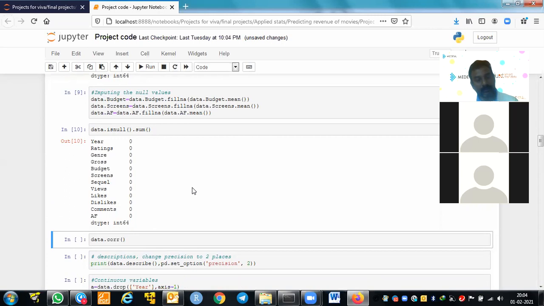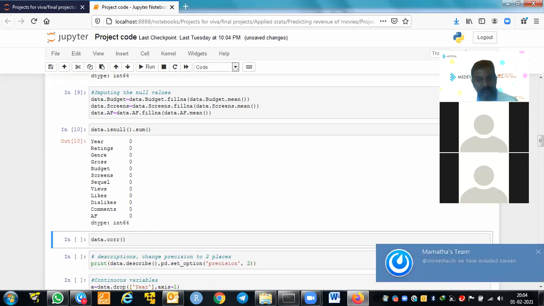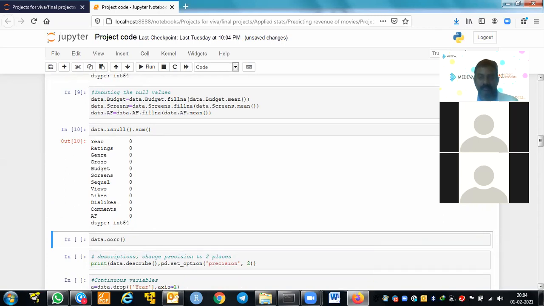All the independent variables are continuous variables, and number of screens is also a number, except genre. Genre is a categorical variable: one is comedy, two is romance, three is horror. It means one plus two is not equal to three. That's a nominal variable, so we need to convert it into dummies. The rest are all continuous variables.